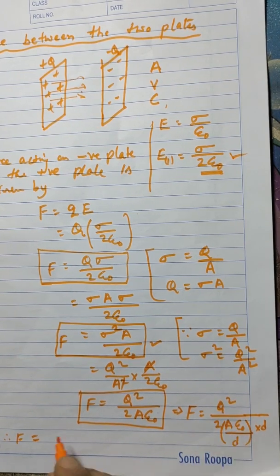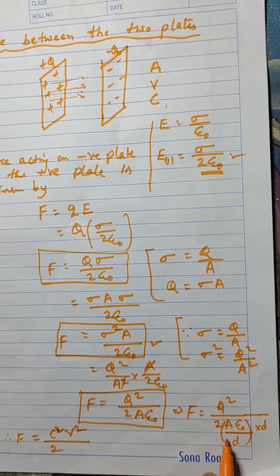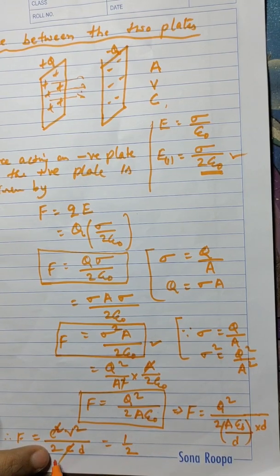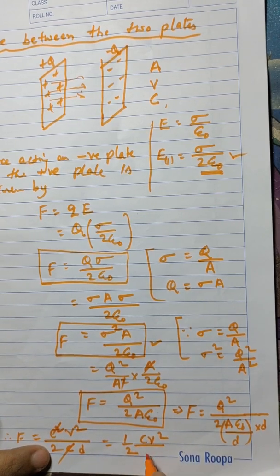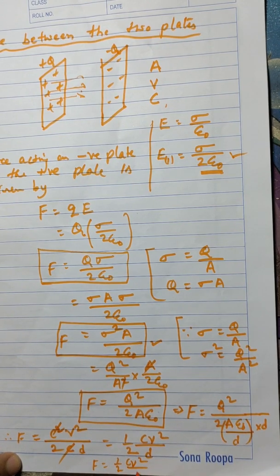So instead of this we can write C square V square whole divided by 2 into, what is this value? A epsilon naught by d is nothing but C, into one more d. Therefore one C will get cancelled. What is left here? 1 by 2, one C is left, V square by d. So this is also one more form. So finally I can say that F is equal to half CV square by d.